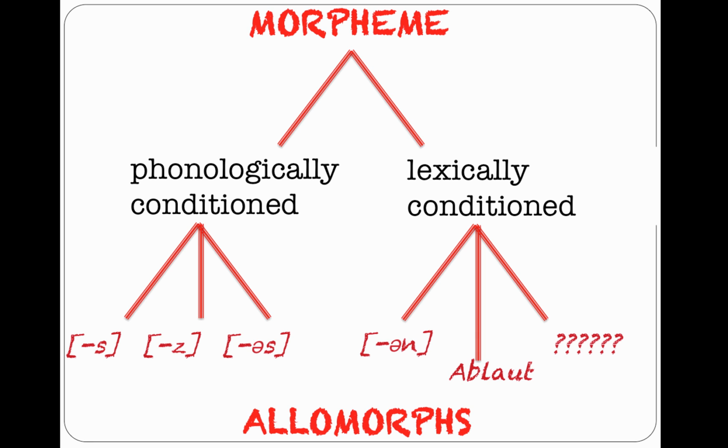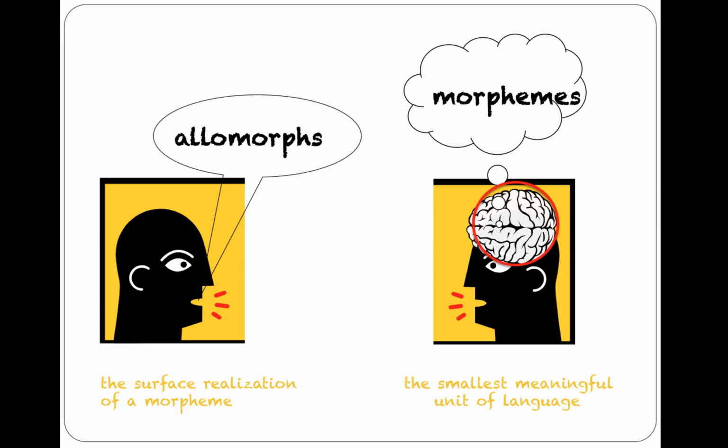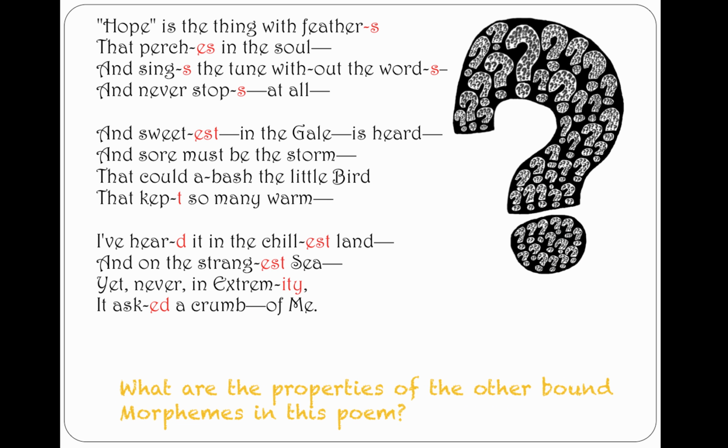Those depend on the word itself. So what you need to know now is that allomorphs are the surface realization of a morpheme, while morphemes are the things that you know when you know the morphemes. They are the smallest meaningful unit of a language.